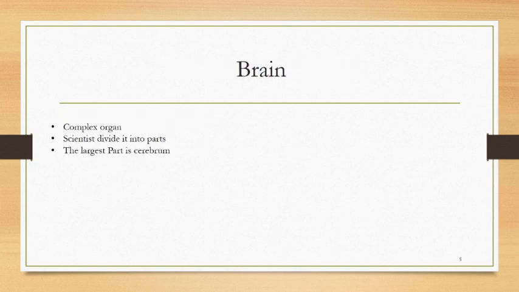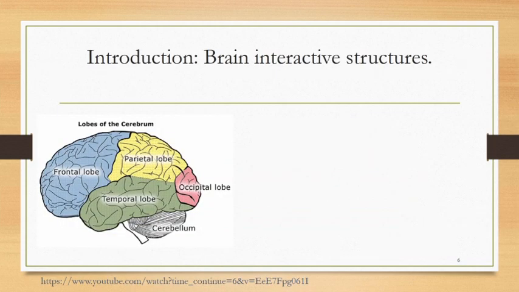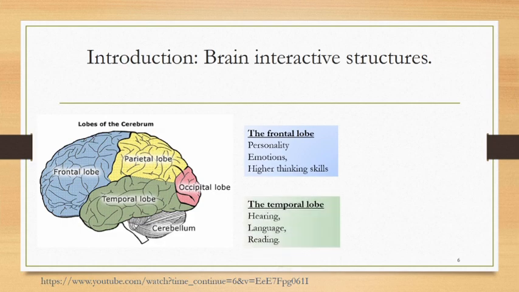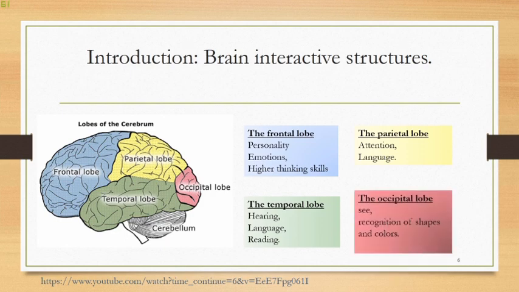So what is the brain? We know that the brain is a complex organ. Scientists have divided it into parts, and the largest part is the cerebrum. The first part is the frontal lobe, which is responsible for personality, emotions, and high thinking skills. The second part is the temporal lobe. It's responsible for hearing, languages, and reading. The third one is the parietal lobe. It's responsible for attention and languages. The last part, the occipital lobe, is responsible for seeing and recognizing shapes and colors.